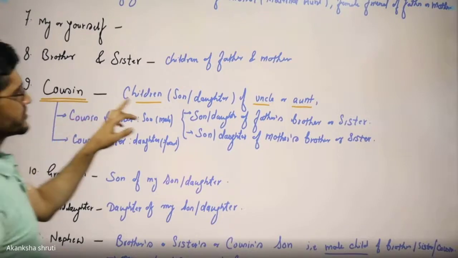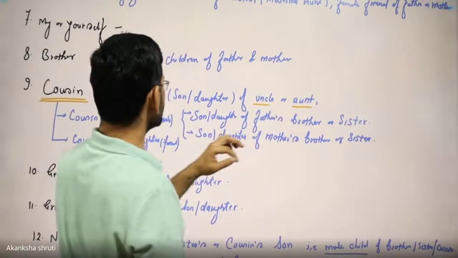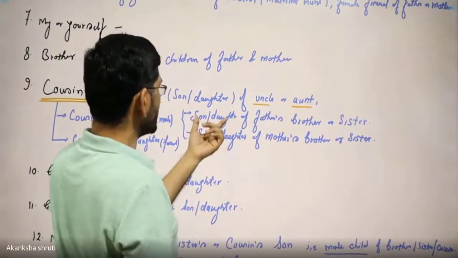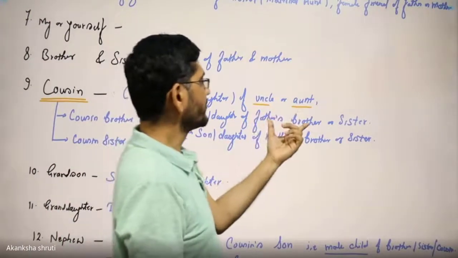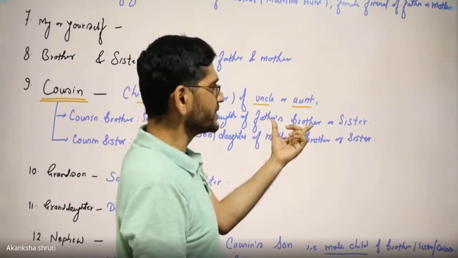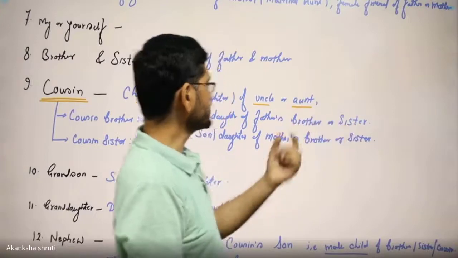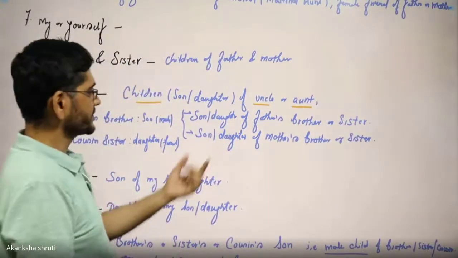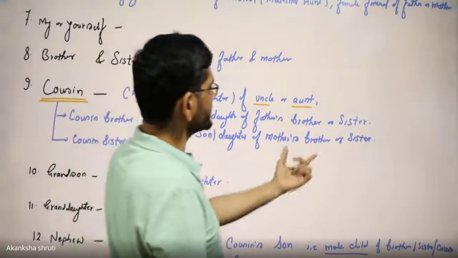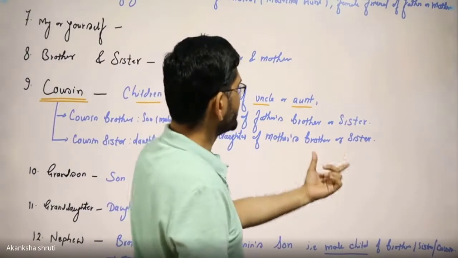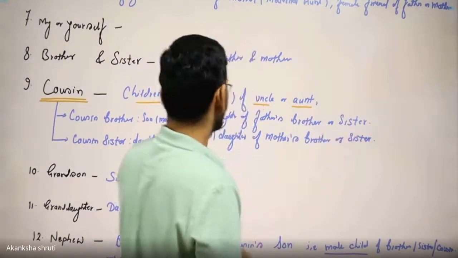Students, so children of uncle or aunt means the son or daughter of father's brother or father's sister. Similarly, the son or daughter of mother's brother or mother's sister.